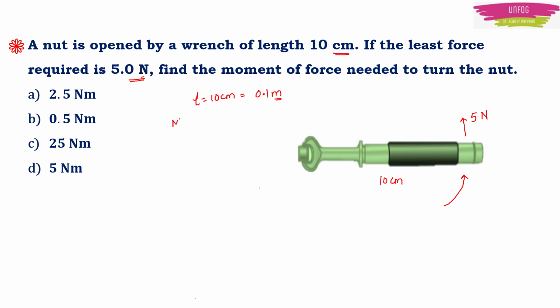This moment of force M, we have learned that it is equal to force into distance, the perpendicular distance applied to the wrench to rotate it. Just substitute the values here. Moment of force will be equal to 5 Newton into 0.1 meter. This will be equal to 0.5 Newton meter. Now match it with the options given here. Of course, the option B is the right answer. So this was a very simple direct question, or you can say that this is a warm-up question.